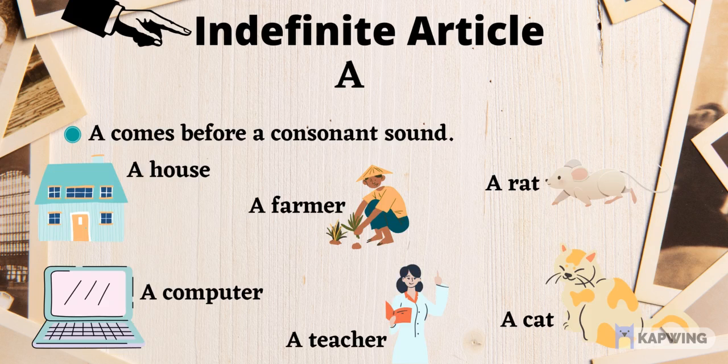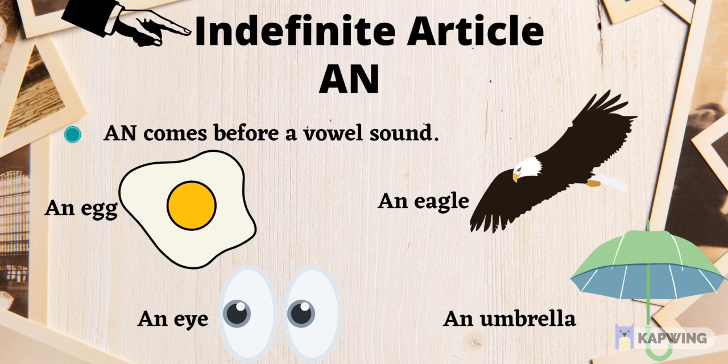Here are the examples of indefinite article a: a house, a computer, a farmer, a teacher, a rat, a cat. Here are the examples of indefinite article an: an egg, an eagle, an eye, an umbrella.